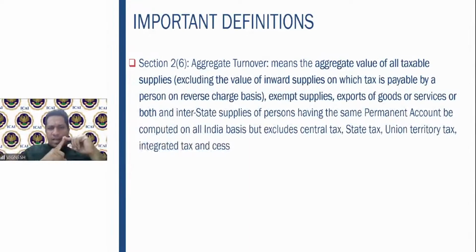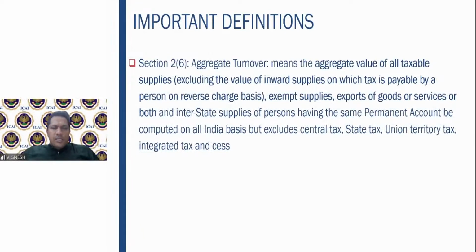So, aggregate value of taxable supplies, exempt supplies, export of goods or services. Exempt supplies are supplies which are not chargeable to tax. Export of goods or services are zero rated supply, which we will cover in the next sessions, the concept of zero rated supply. Export of goods or services and interstate supplies of the persons having the same PAN number are to be computed on an all India basis, but exclude the CGST, SGST, UTGST, IGST.